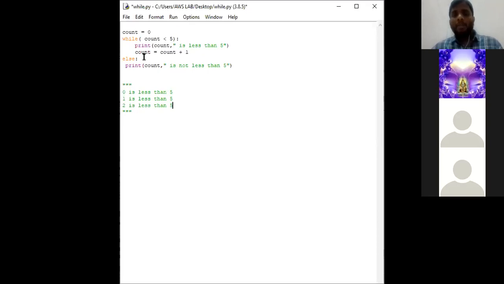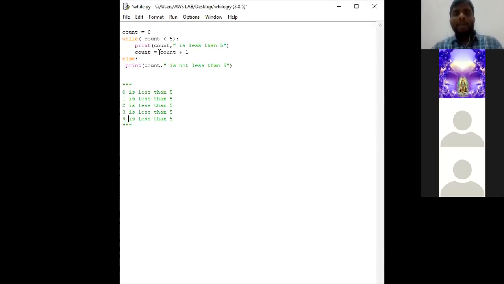Again it increments the count. Count is equal to 2 plus 1, in the sense 3. It goes to the while loop. Is 3 less than 5? The condition is true, right? So now it prints 3 is less than 5. Again it prints 4 is less than 5.